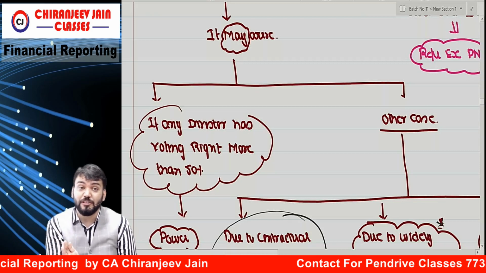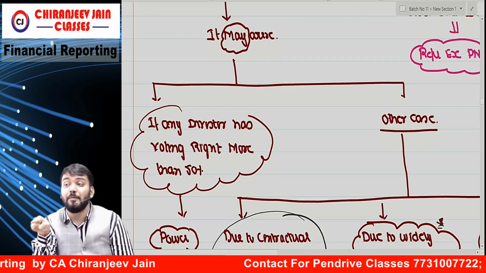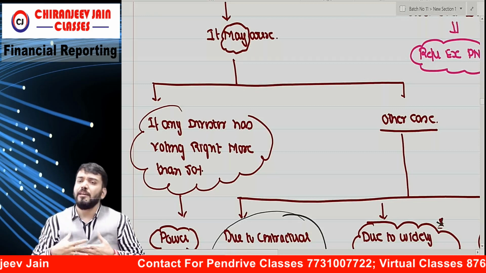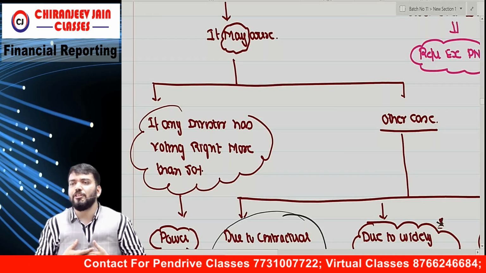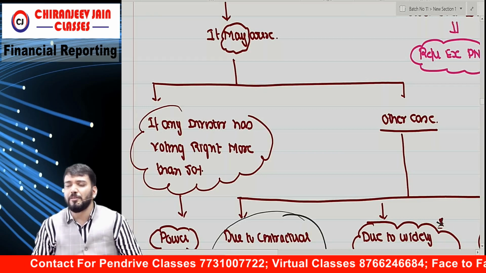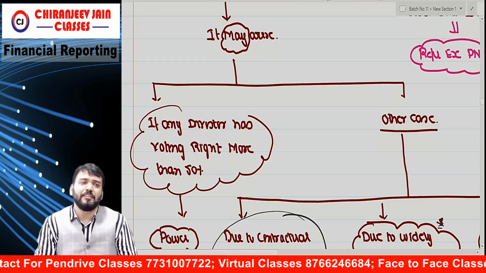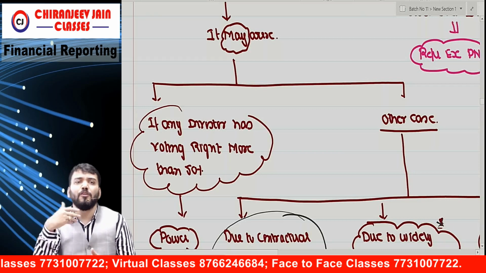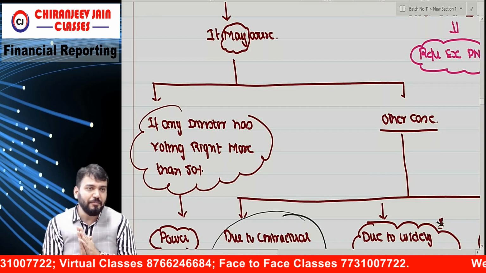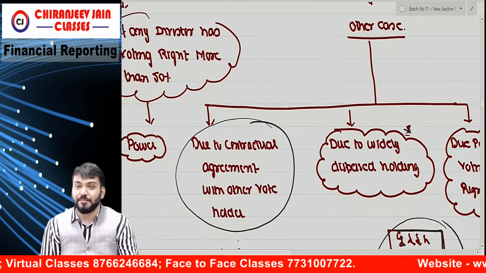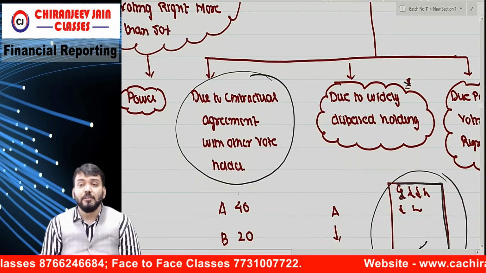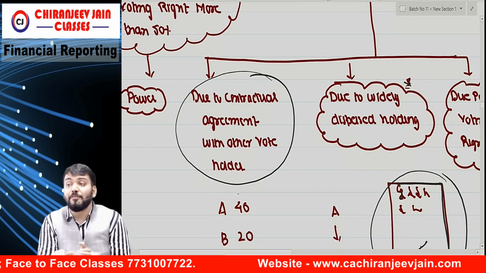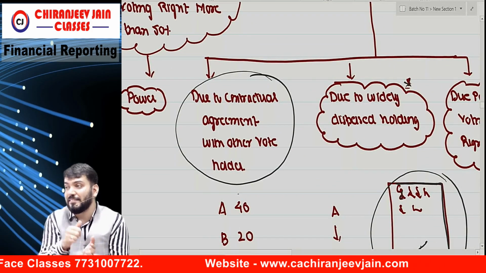but not in all situations. We need to understand whether they have practical ability to exercise that right or not. But normally, if I am holding more than 50% voting power, I am capable of taking decisions which should be followed by everyone else. Are you getting what I am saying? In other cases, it may arise due to contractual agreement with other vote holders. I have given that example.